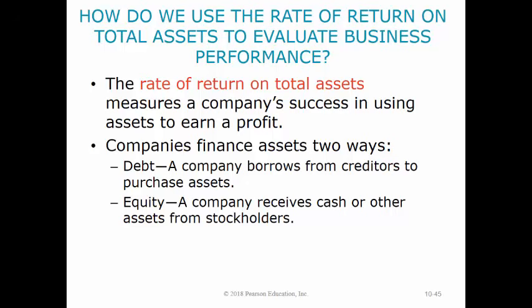There are two ways that a company can finance its assets. Debt: a company can borrow money from creditors to purchase assets. Creditors earn interest on the money that is loaned. Equity: a company may receive cash or other assets from stockholders. Stockholders invest in the company and hope to receive a return on their investment.